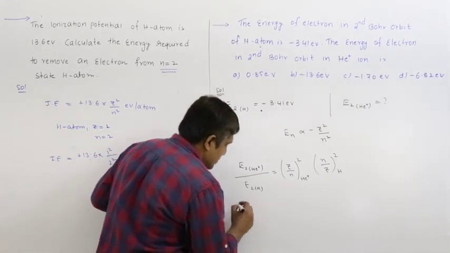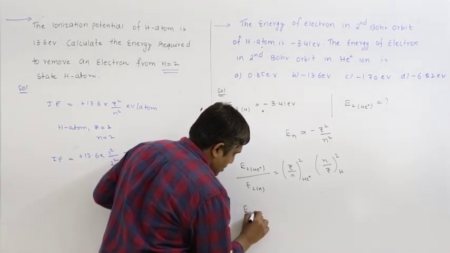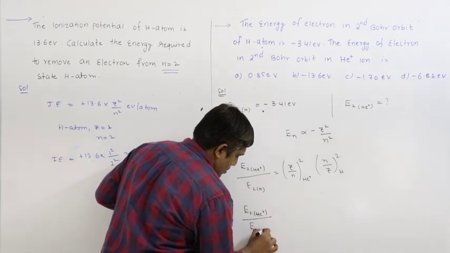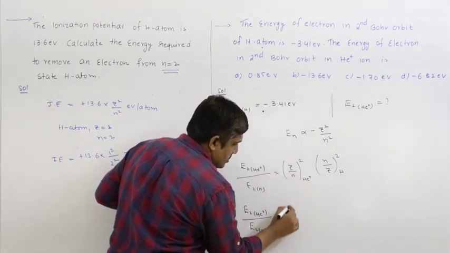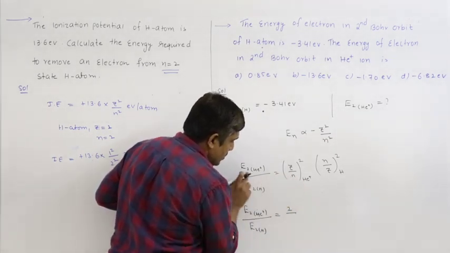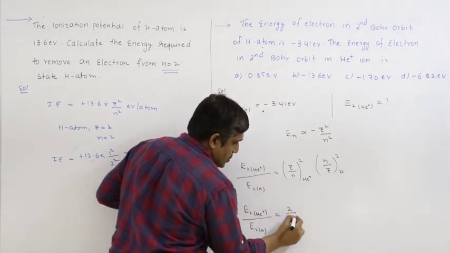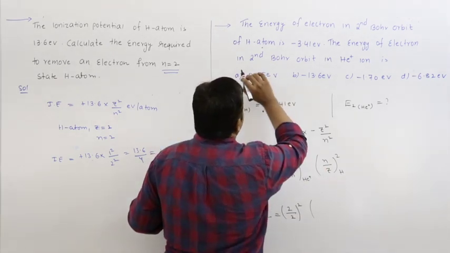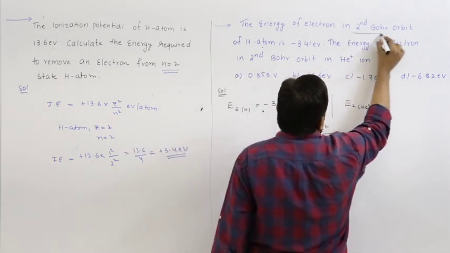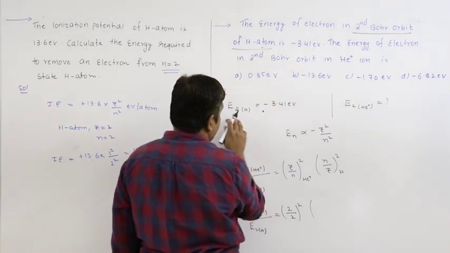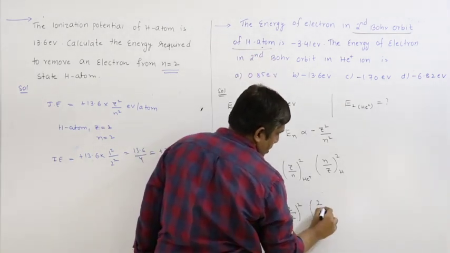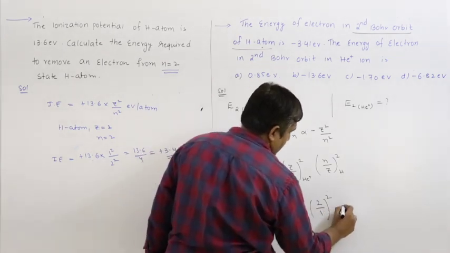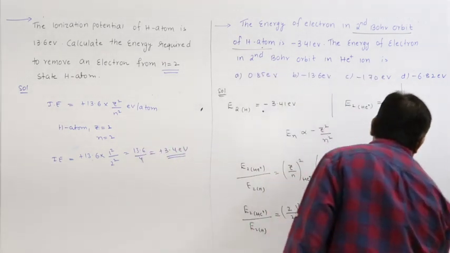Substituting the values, for helium Z value is 2, n value we are finding in second energy level, so 2 by 2 whole square. For hydrogen it is given in which orbit? Second orbit. For hydrogen atom also second orbit, we have written here 2, so this is 2 by 1 whole square. So this becomes 2 square, it must be equal to 4.